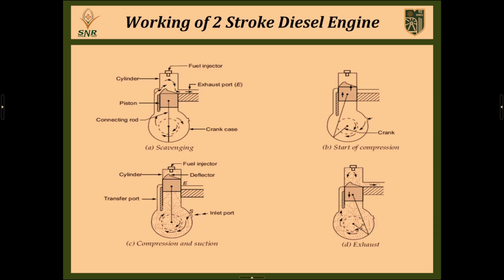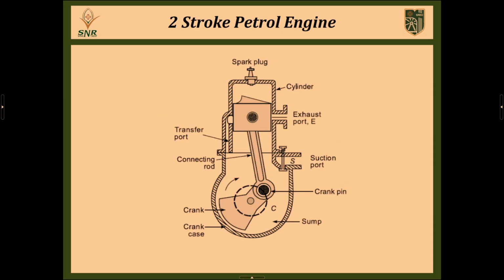At that time, the exhaust port is open and the transfer port is also open. So, during that second stroke, above the piston, the power stroke and exhaust happen, and fresh air enters via the transfer port into the combustion chamber. So, this is the two-stroke diesel engine working, and the next one is the two-stroke petrol engine.